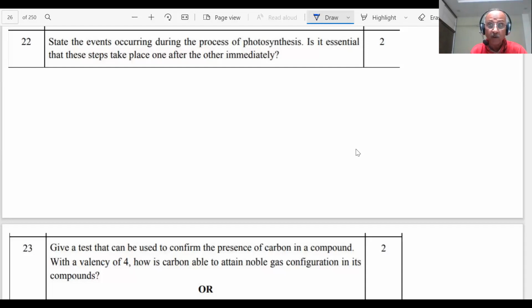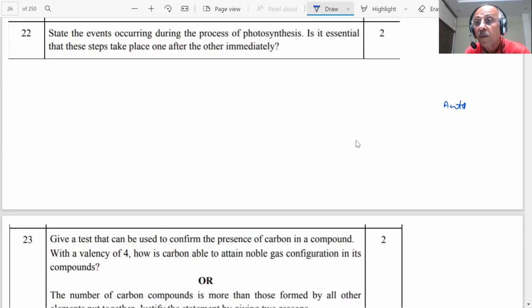Students, you have read about autotrophic nutrition. I think that picture is clear to you, that autotrophs, green plants which have chlorophyll, and certain bacteria, prepare their food from carbon dioxide, water, and sunlight. This is what you already know as photosynthesis. And what are the events that take place during photosynthesis?